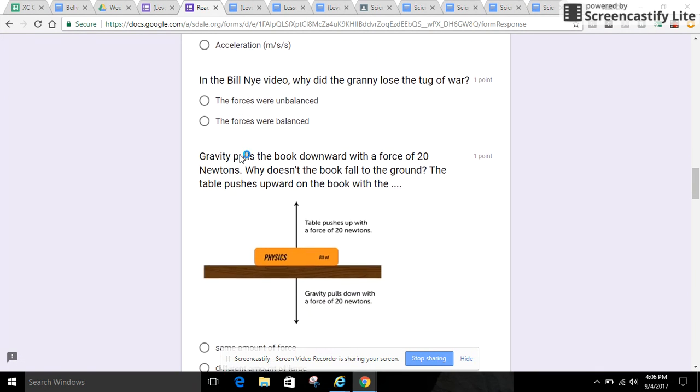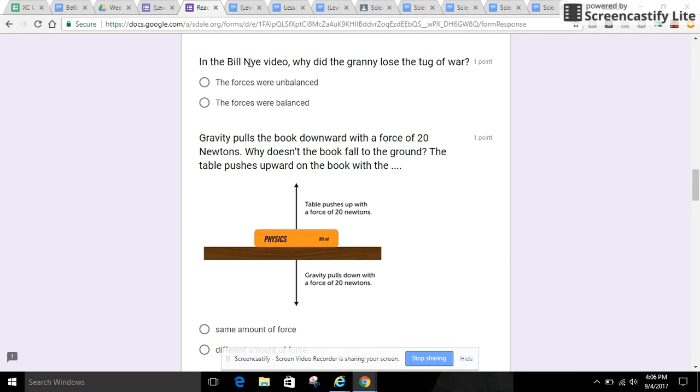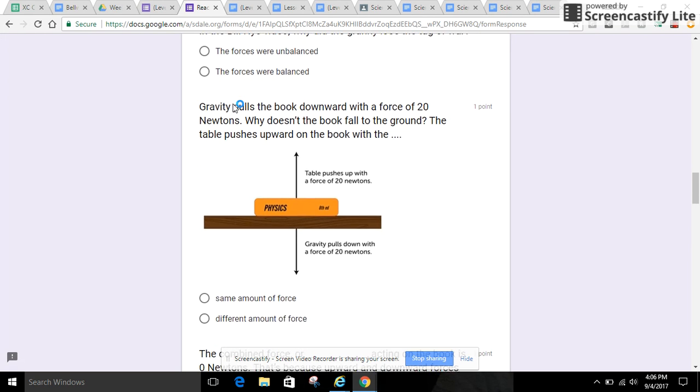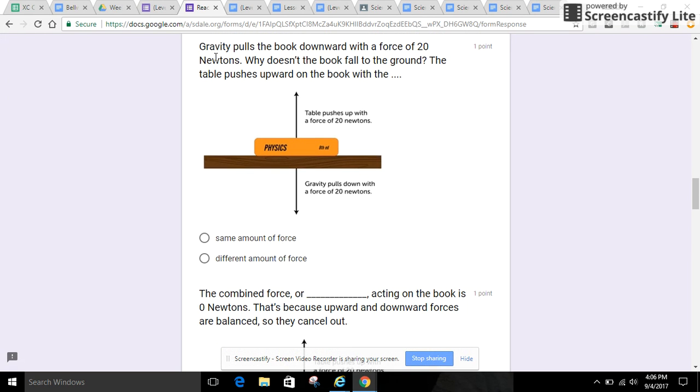Next question. In the Bill Nye video, why did the granny lose the tug of war? The forces were unbalanced. The forces were balanced. Next question. Gravity pulls the book downward with a force of 20 newtons. Why doesn't the book fall to the ground? The table pushes upward on the book with the same amount of force, different amount of force.